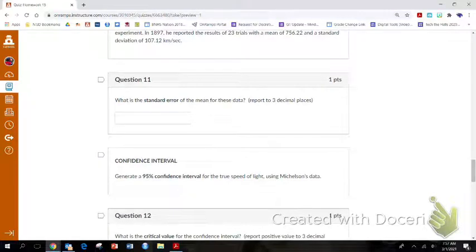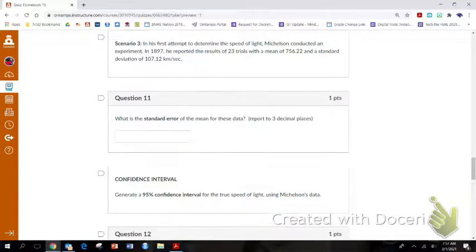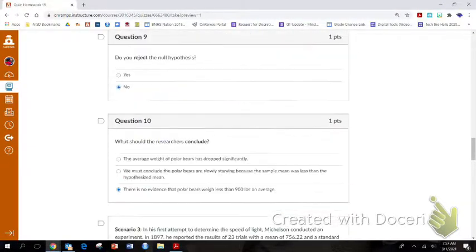Okay, the last thing, and I'm going to do this much faster because I don't want you to have to watch an hour video, is confidence intervals. The test is over. Can you do a t-test and can you do a confidence interval? So all the t-tests look like what I just did.